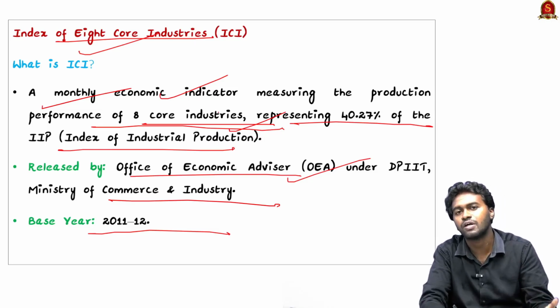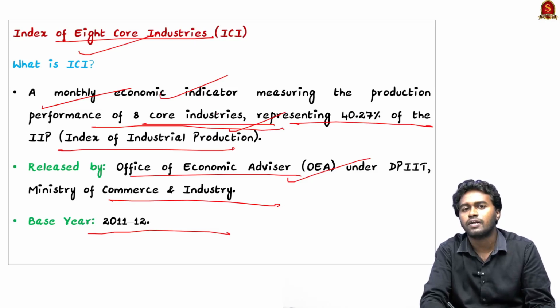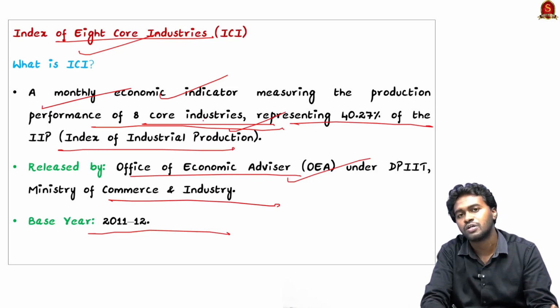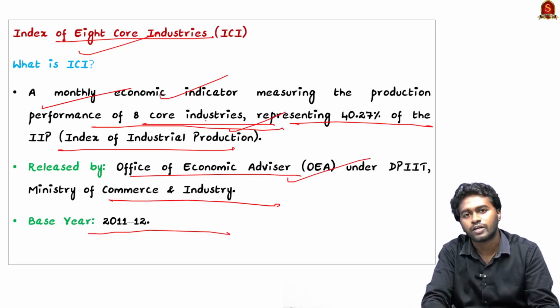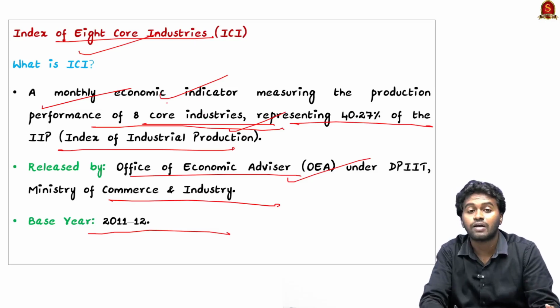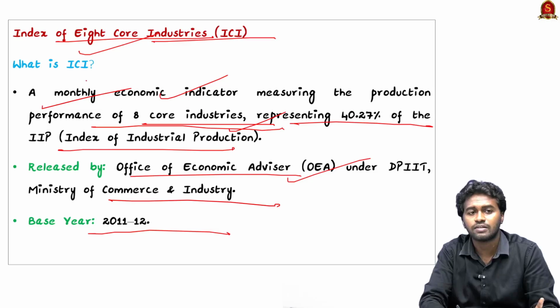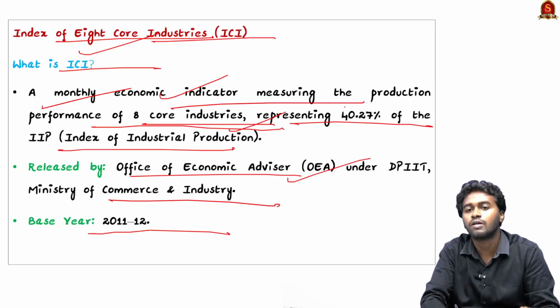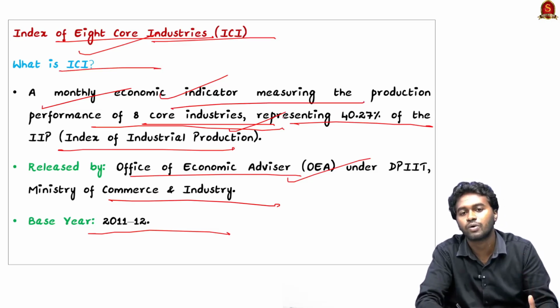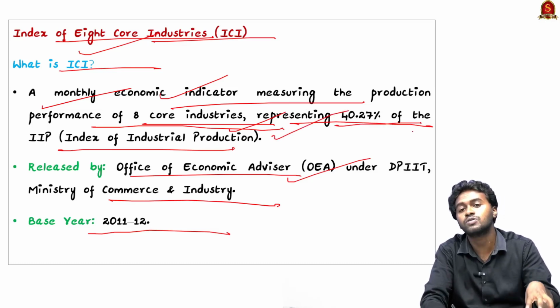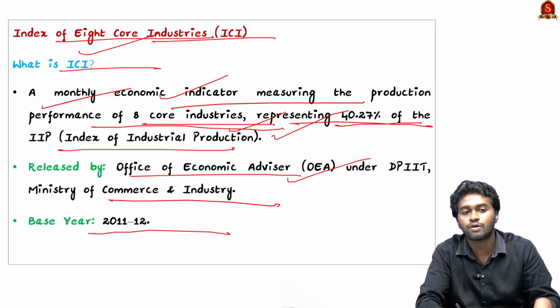In the case of India, we have coal, natural gas, steel, cement, fertilizer, and then we have the refinery products, crude oil and natural gas, and fertilizer. So therefore, we have 8 core industries, and this ICI will measure the production and the performance of these 8 core industries, and these 8 core industries represent nearly 40% of the index of industrial production.